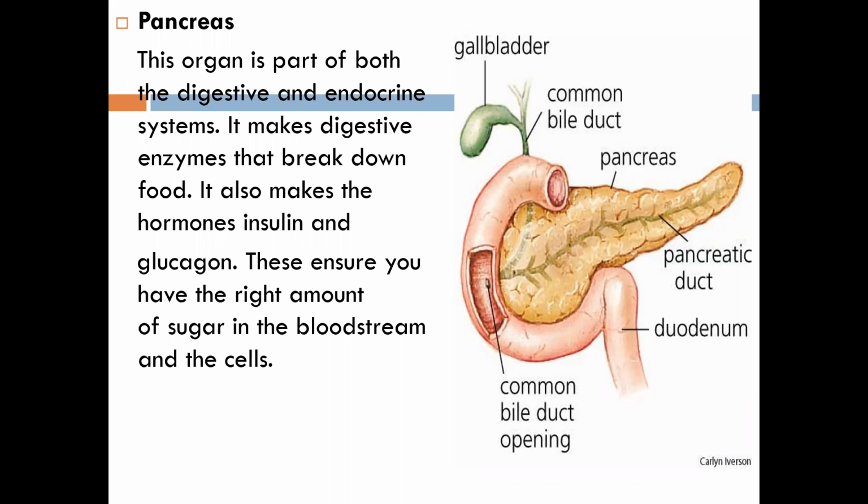ensure that you have the right amount of sugar in your bloodstream or in your cell. Whether enough sugar is present in our bloodstream or our cell, insulin defines that. That is why people have diabetes when there is an excessive increase of sugar level in their bloodstream or in their cell. So that is why the pancreas is very important for the maintenance of our blood sugar level.